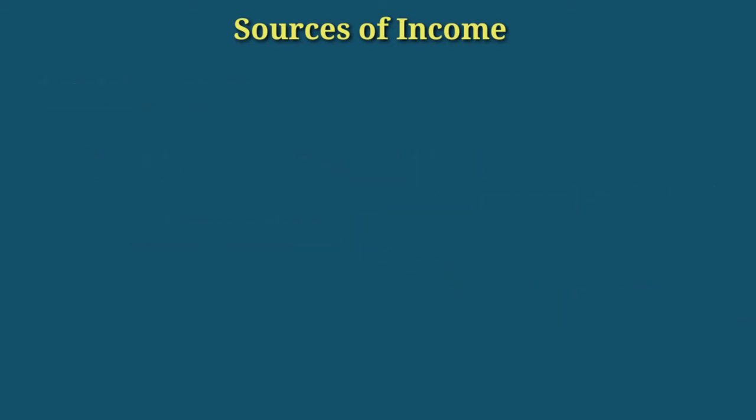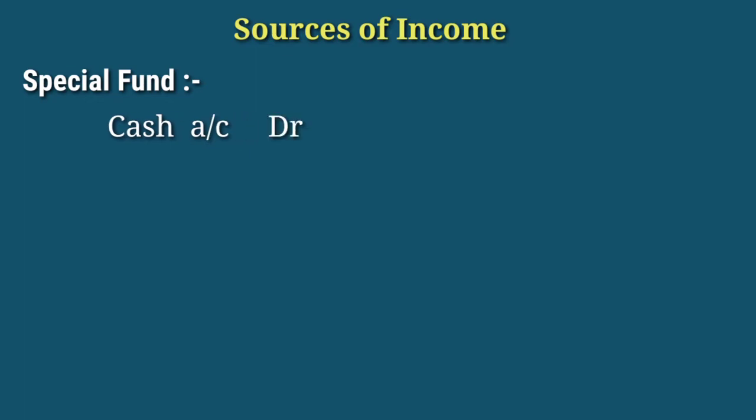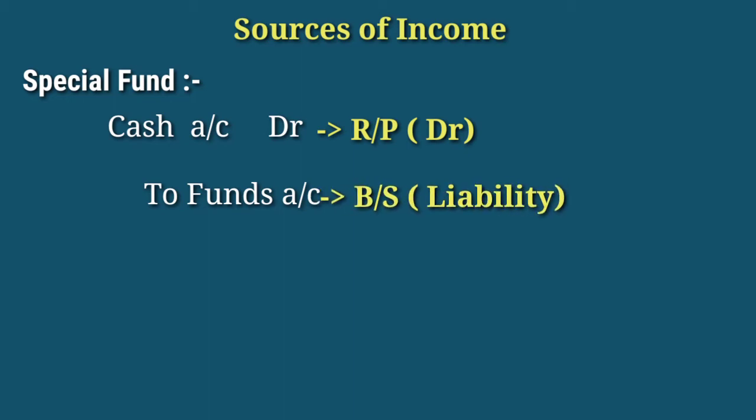Next item is special fund or specified fund. Sometimes the non-profit organization may receive special funds such as charity fund, tournament fund, building fund, entertainment fund, etc. When we receive special funds, we will make a journal entry: cash account debit to funds account. The debit effect will be shown in the debit side of the receipt and payment account, and the credit effect will be shown on the liability side of the balance sheet.